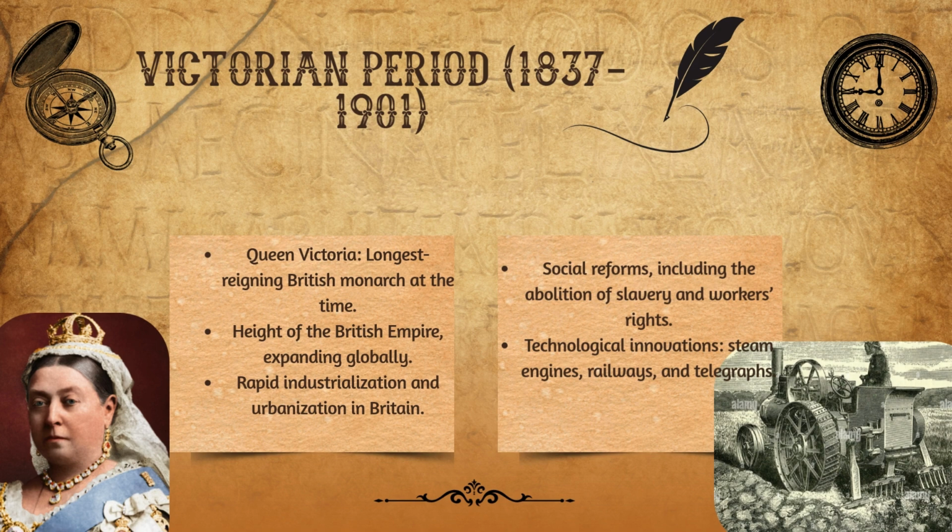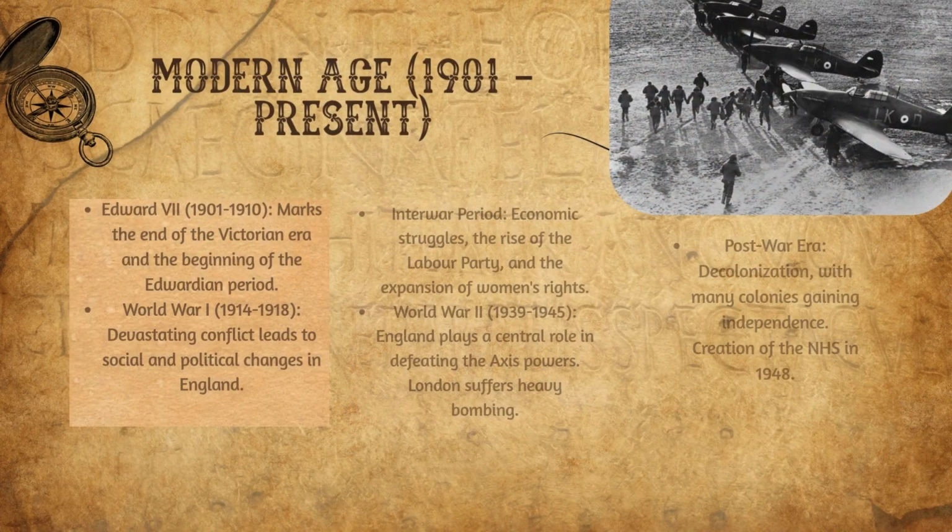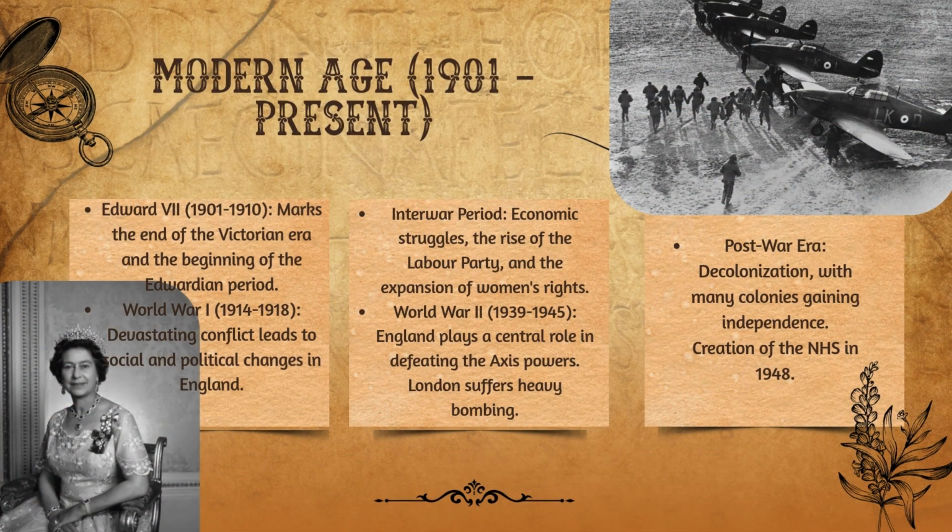The modern age, 1901 up to the present. The reign of Edward VII, 1901-1910, marks the end of the Victorian era and the beginning of the Edwardian period. World War I takes place between 1914 and 1918. This devastating conflict leads to social and political changes in England and the entire Europe. During the interwar period, Great Britain witnesses economic struggles, the rise of the Labour Party, and the expansion of the women's rights. World War II breaks out in 1939 and lasts until 1945.